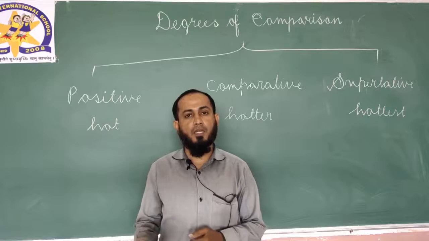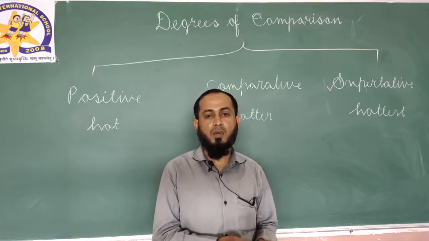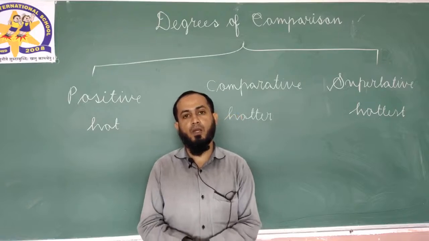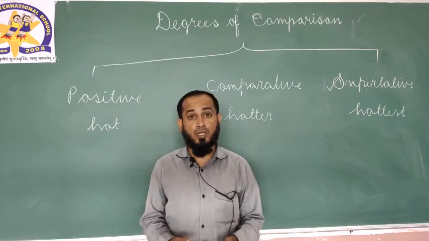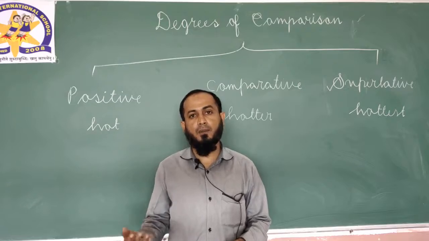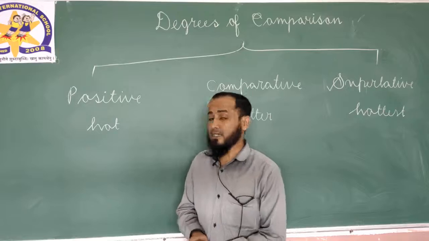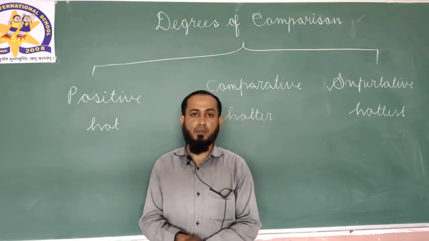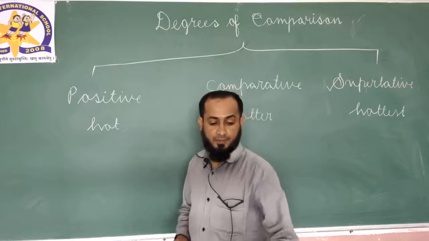Big, bigger, biggest. Small, smaller, smallest. Tall, taller, tallest. Good, better, best. Clear? Let us discuss in detail, but first let me rub the board and write.